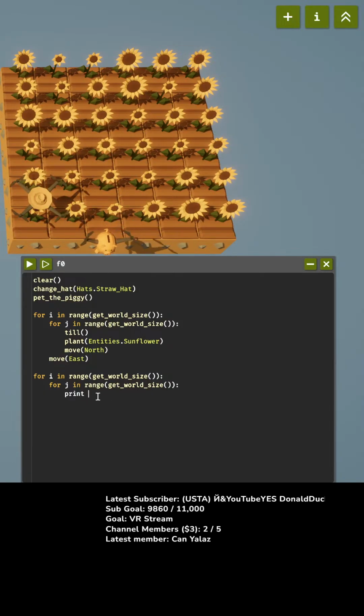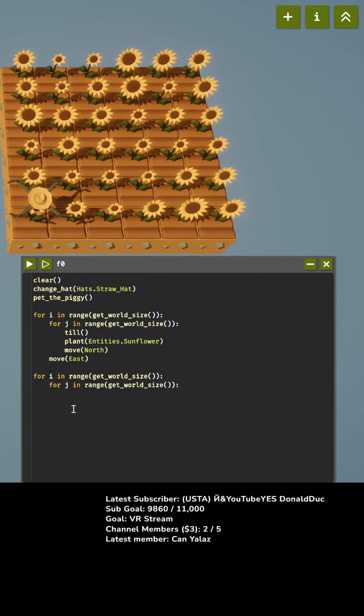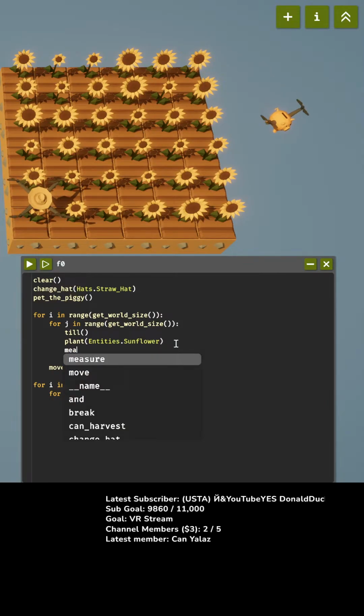Okay. So, now I want to find the biggest sunflower. Let's just do that. So, to find the sunflower, then we measure. Okay, so for I in range, for J in range. Now, I wonder, can you figure out what the size of the sunflower is right after planting? Let's find out. So I'm going to plant it, and then I'm going to measure.